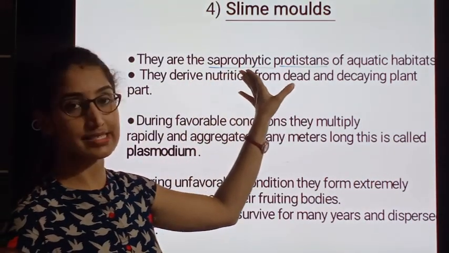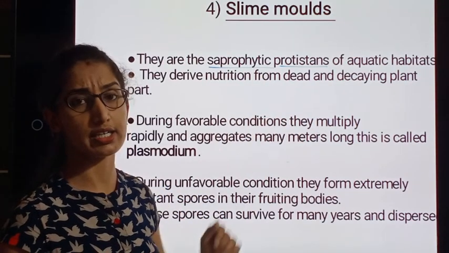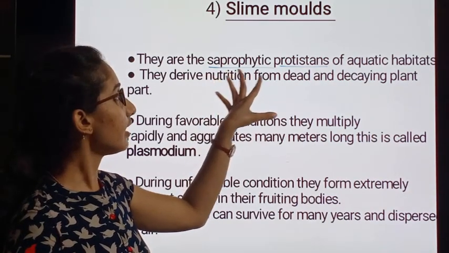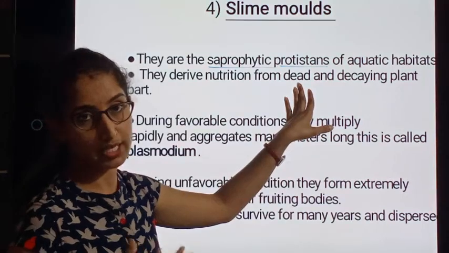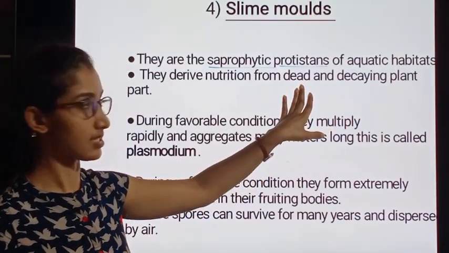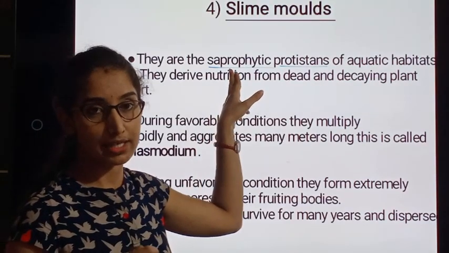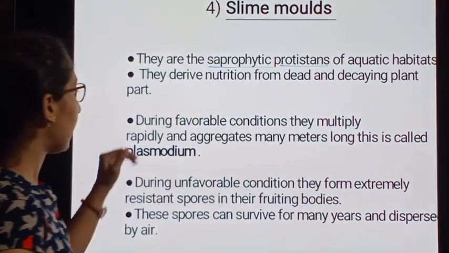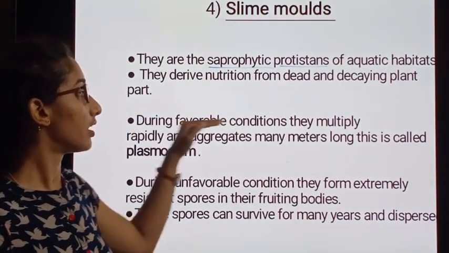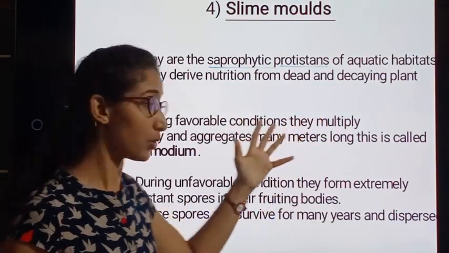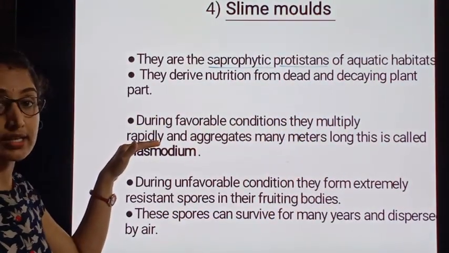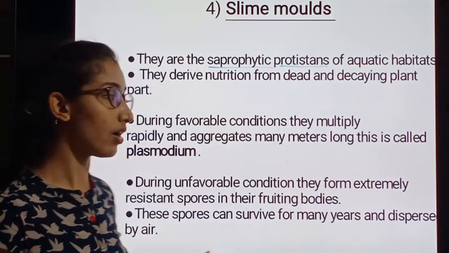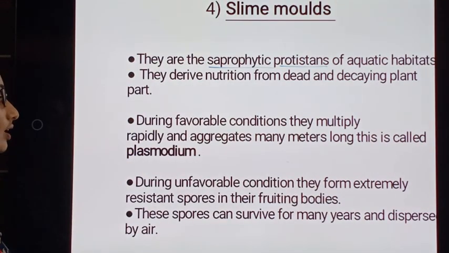Hence we are calling them saprophytic. They depend on the dead and decaying waste of plants as well as animals. Because they obtain nutrition from dead organic substances, we call them saprophytes, saprophytic protozoans. During favorable conditions, they reproduce and multiply rapidly and aggregate many meters long. This is called plasmodium.